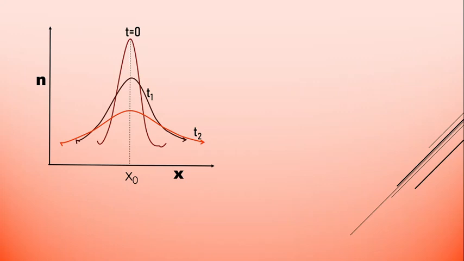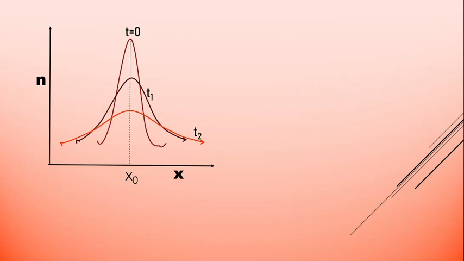So as time passes, for t equals 0 we observe a sharp pulse, and because of its urge to come back to equilibrium, current is going to flow, that is, carriers are going to the state of equilibrium by different phenomena. It may be recombination or anything, and the peak is going to spread out and finally come to the equilibrium state. So here we can observe that the pulse is diffusing.